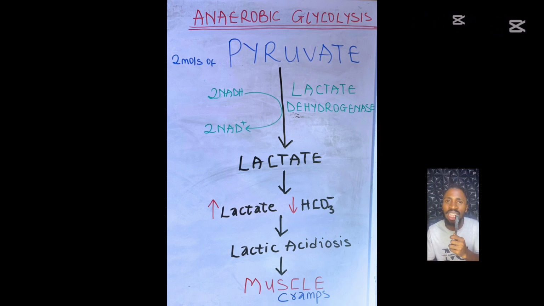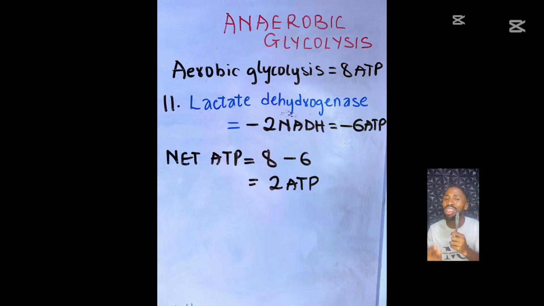So if you are converting 2 molecules of NADH to NAD plus, which means you are losing how many ATP? You are losing 6 ATP, because 2 NADH is being reduced to 2 NAD plus, thereby losing another 6 ATP. So in anaerobic glycolysis, the 8 ATP you formed from aerobic glycolysis, if there's a drop in oxygen, that 8 ATP will be minus the 6 ATP you are losing to form what?